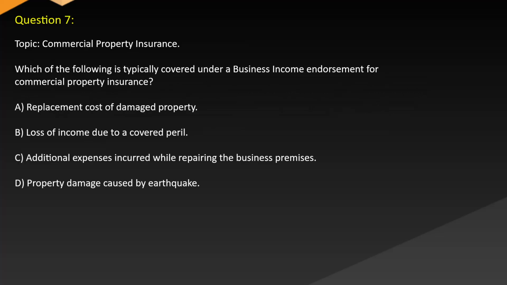Question 7. Topic: Commercial property insurance. Which of the following is typically covered under a business income endorsement for commercial property insurance? A. Replacement cost of damaged property. B. Loss of income due to a covered peril. C. Additional expenses incurred while repairing the business premises. D. Property damage caused by earthquake.